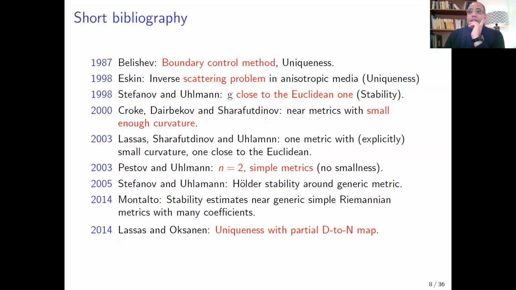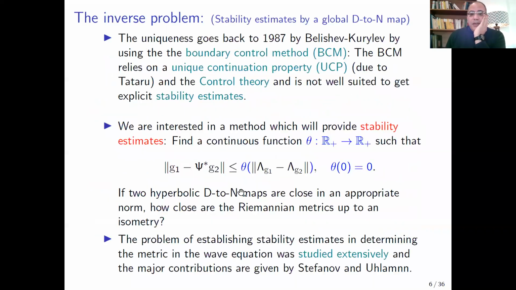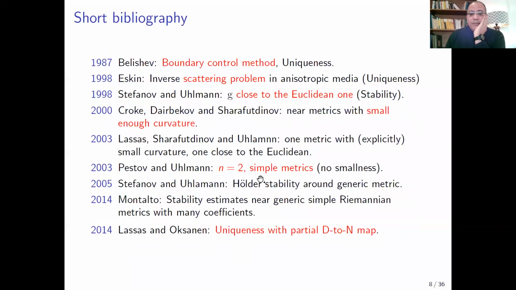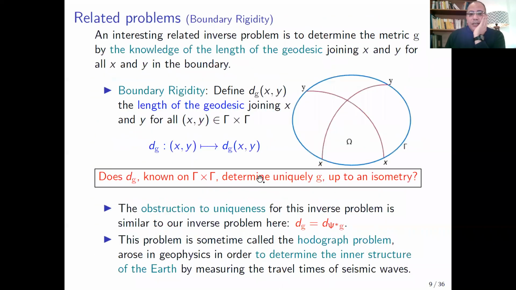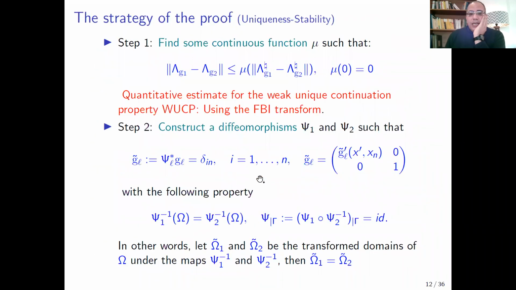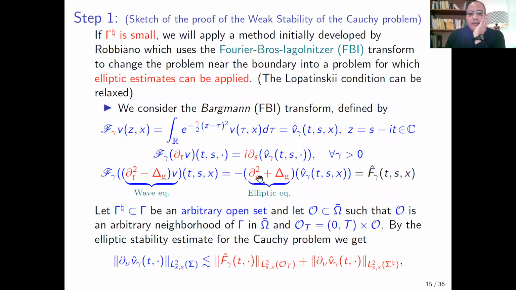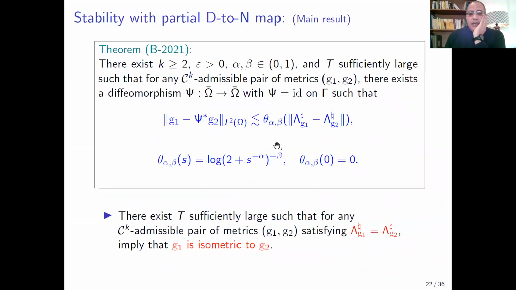Thank you for your question. Of course, for the stability, for our result, here there is some constant, and the constant, of course, depends on the shape of omega.